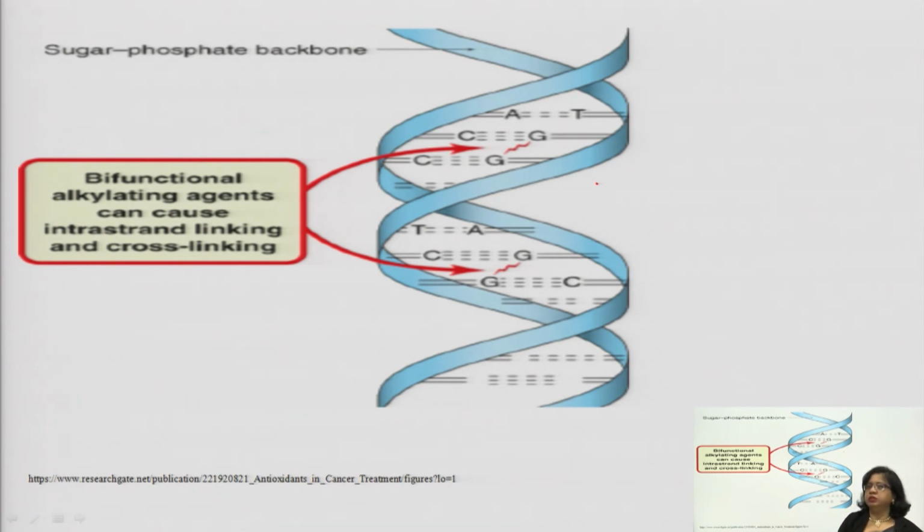In this way it will inhibit the cancer cell.